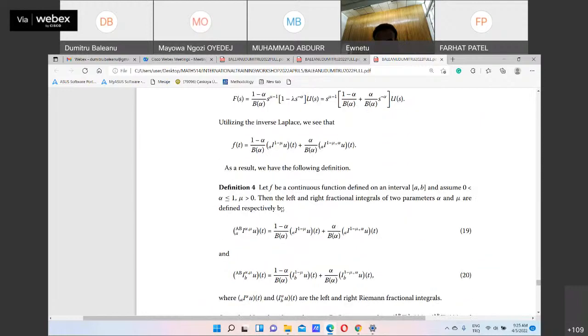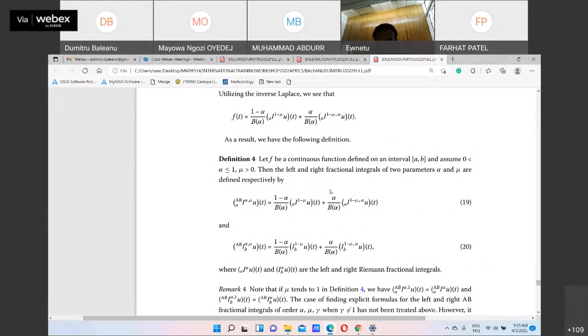Actually, for a continuous function on the interval, with alpha between 0 and 1 and mu bigger than 1, the left and right fractional integrals of two parameters alpha and mu are defined respectively by AB E alpha mu. Is this one, so it contains one part of Riemann-Liouville plus another part of Riemann-Liouville.